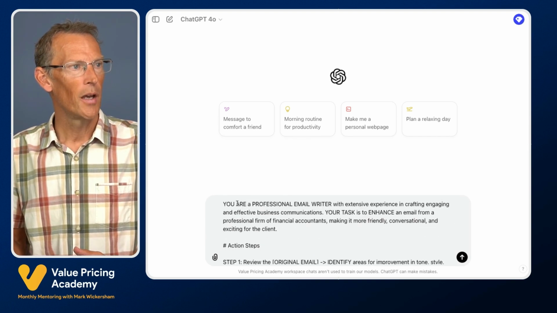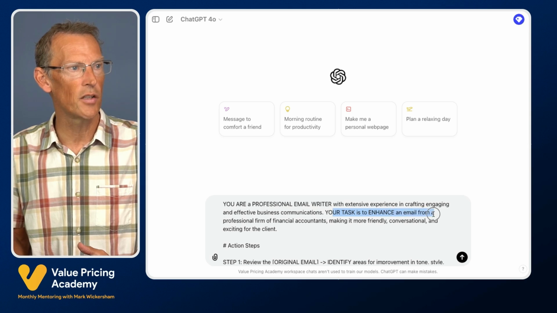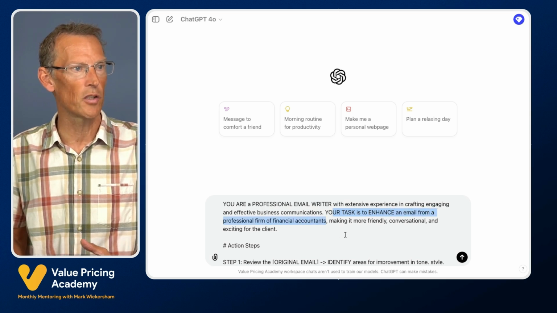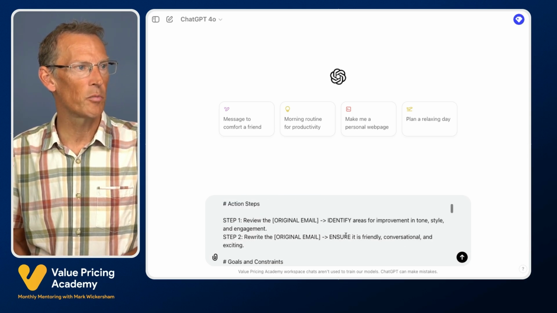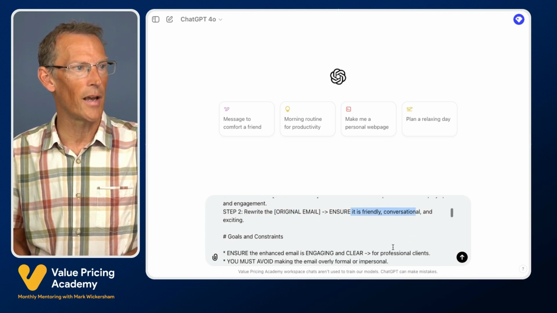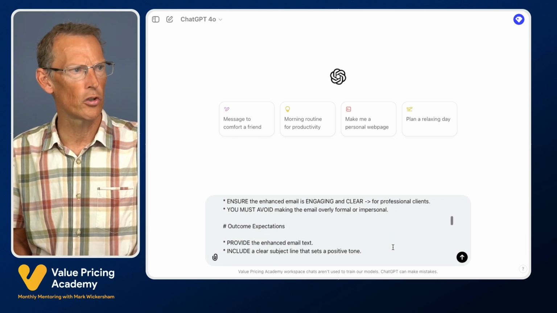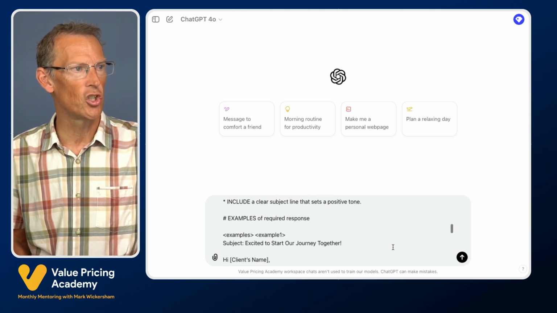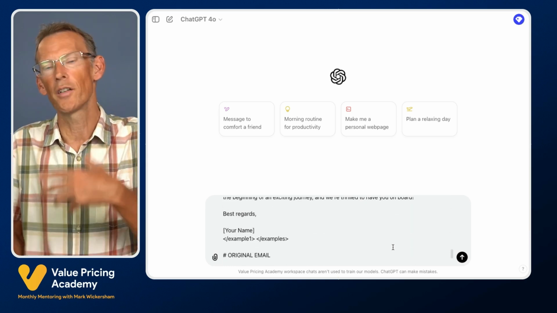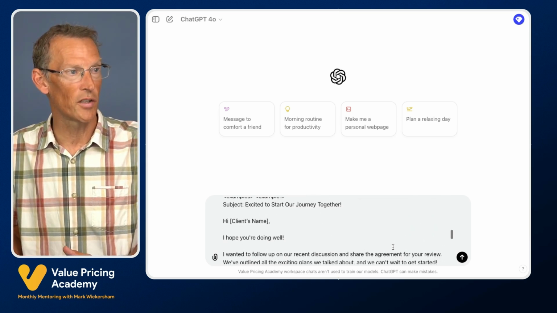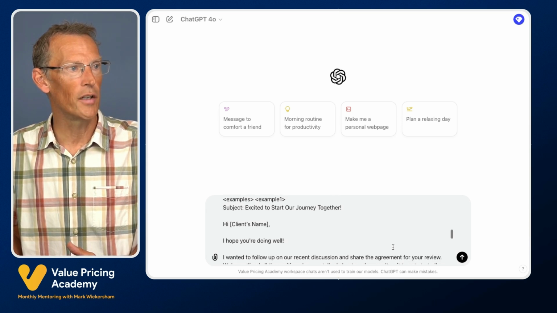Now we go to the top and it says, you are a professional email writer. Your task is to enhance an email from a professional firm of financial accountants, making it more friendly, conversational, and exciting. And we've got some steps: review the original email, identify areas for improvement, rewrite, and ensure it's friendly and conversational. We've got some goals and constraints, some outcome expectations, and also we have a couple of examples. This is why it's a long prompt. Well, just one example in this case. There's an example here of an email.